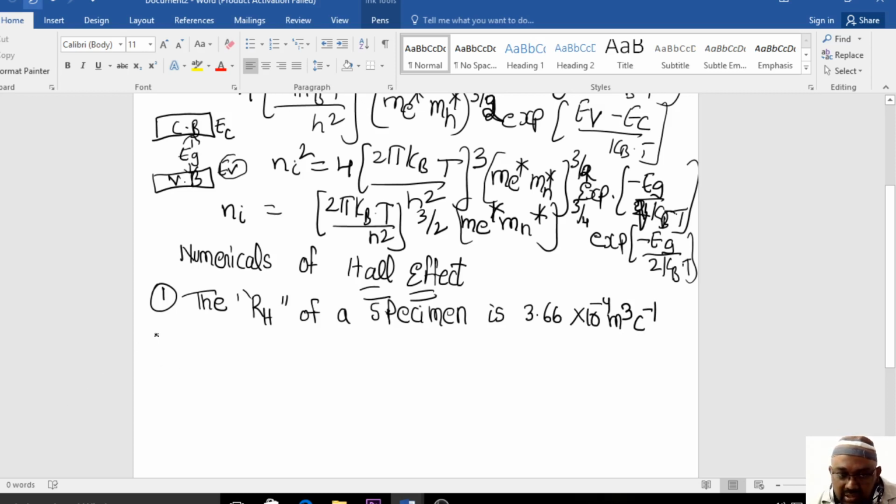Now its resistivity is given. Its resistivity is 8.93 into 10 to the power of minus 3 ohm meter.